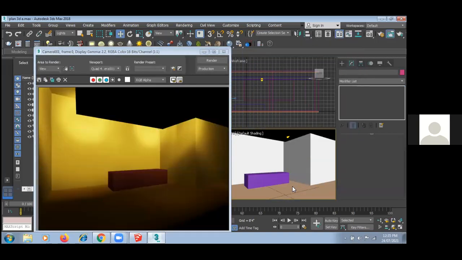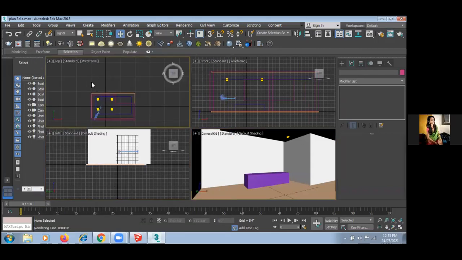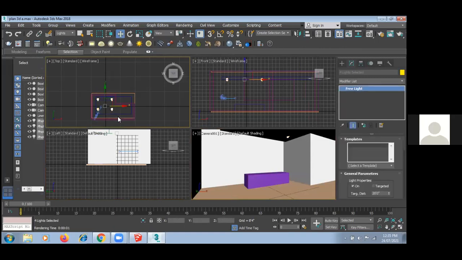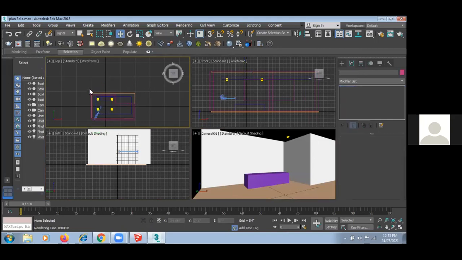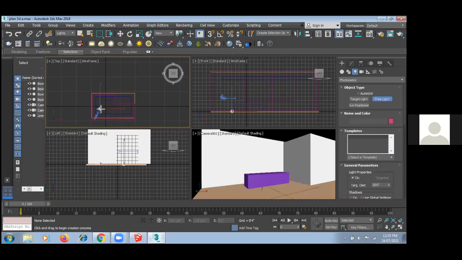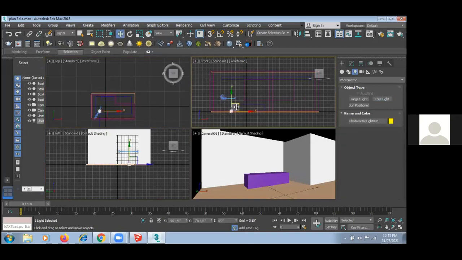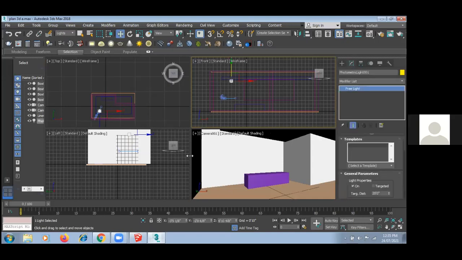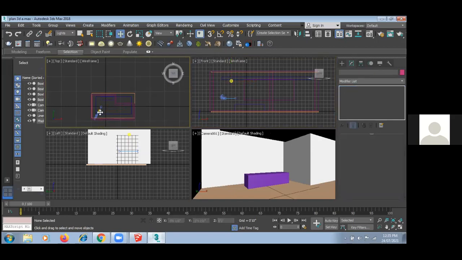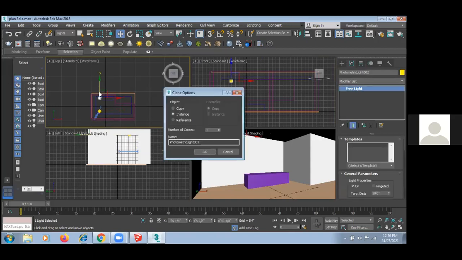Can you see the effects of light, guys? Yes, sir. Okay. So guys, for 3D, whenever you are creating, the first step is always to create a model. Second step is to always create a material. Third step is to give lights to the objects. As I mentioned, there are n number of things available in lights. You have to use all the features of the lights properly. See, I'm showing you a few more things related to that.